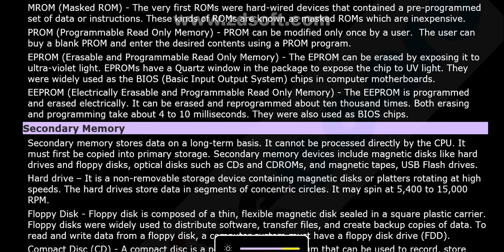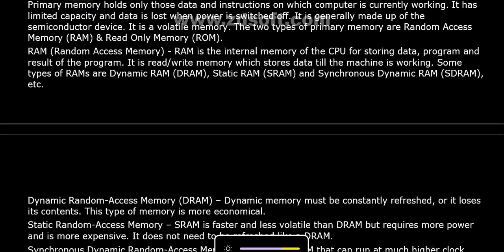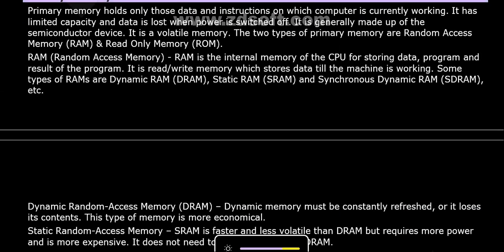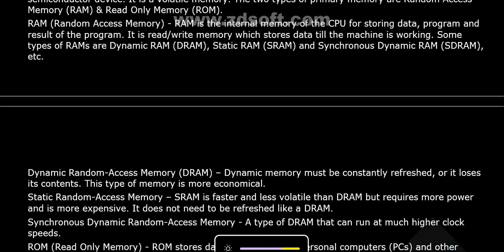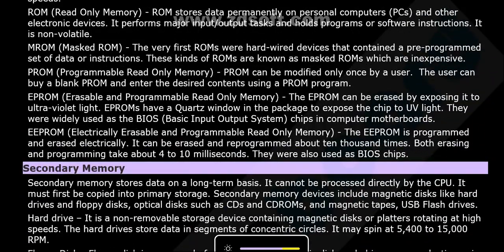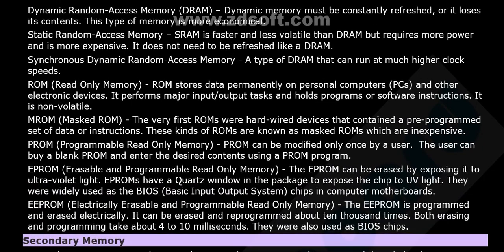Okay, here comes the secondary memory. If you look at the primary memory, it is a volatile memory, but remember, ROM is a non-volatile memory. Remaining all are volatile. So there are several things: dynamic RAM, SRAM, synchronous DRAM, ROM, MROM, PROM, EPROM, EEPROM.